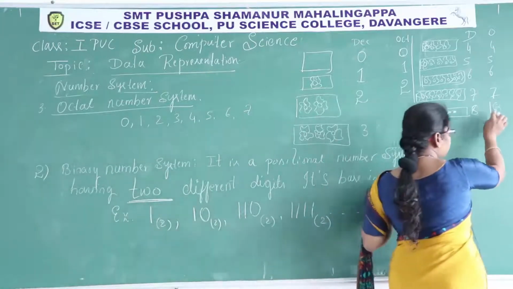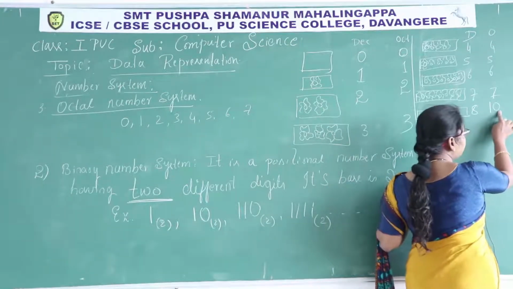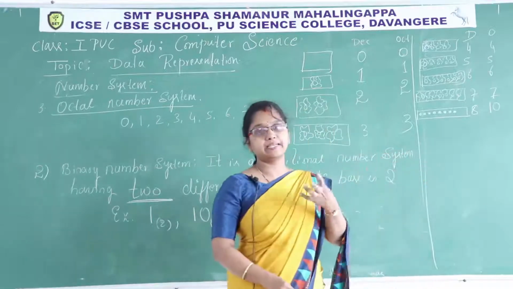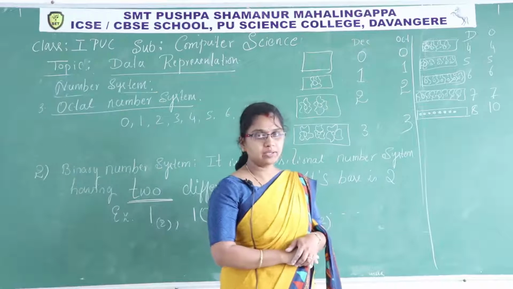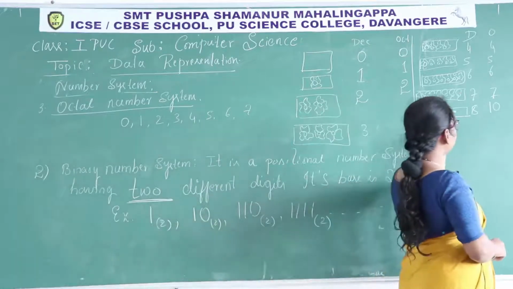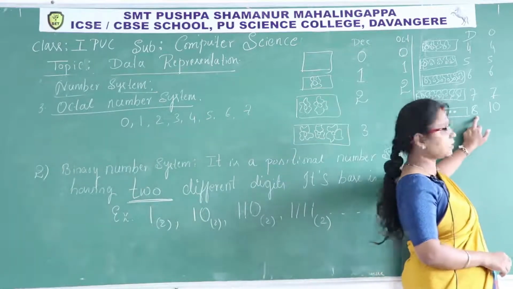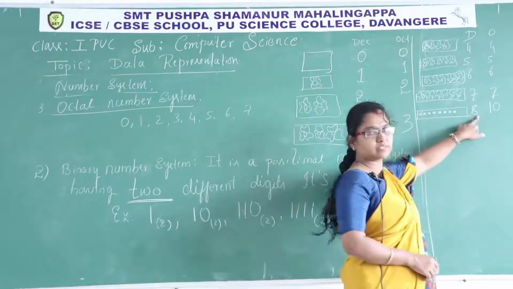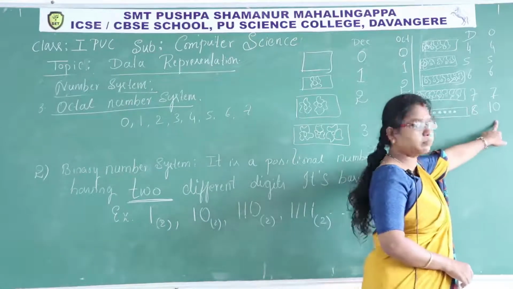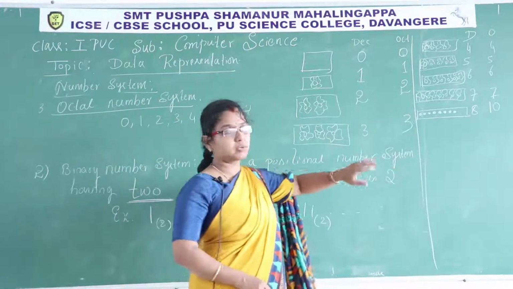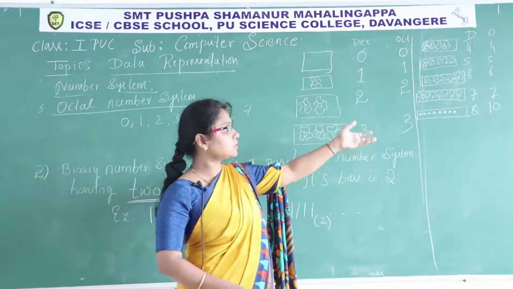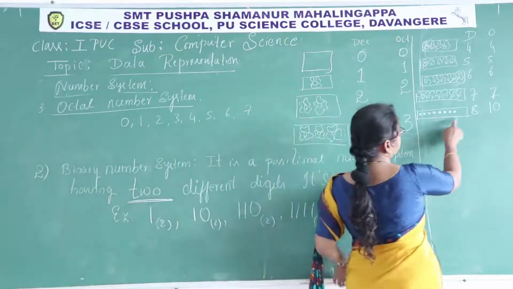In the octal number system, 10 means the quantity 8. 8 is represented as 10. The same quantity in decimal is 8, a standard face value. But in the octal number system, we have only 8 different digits, so to represent the 9th one, that is another quantity.